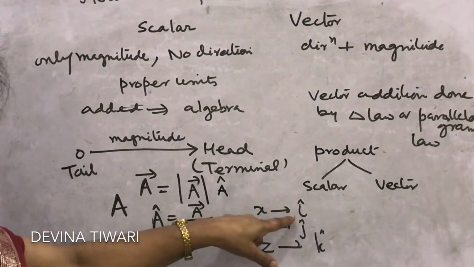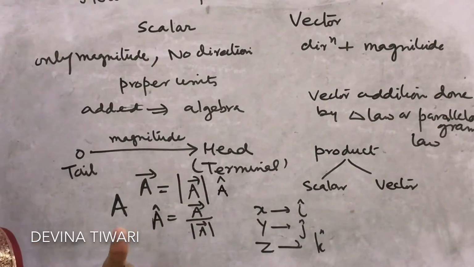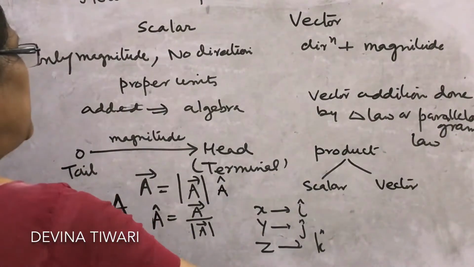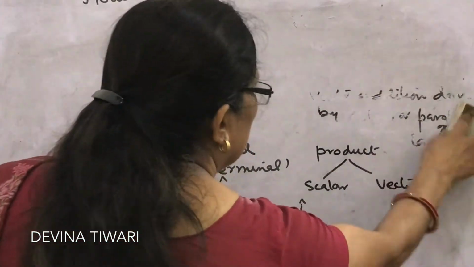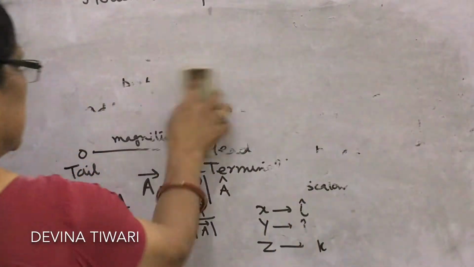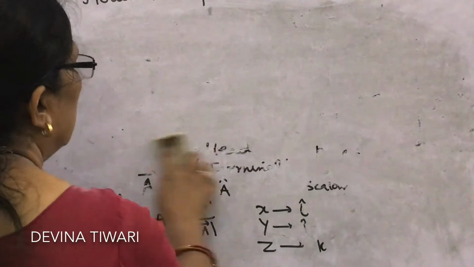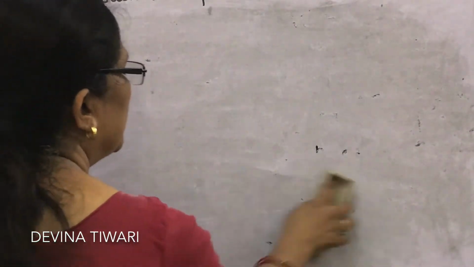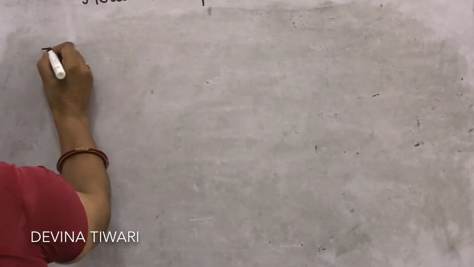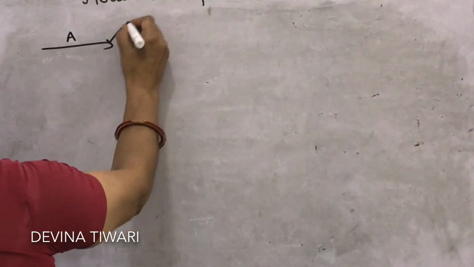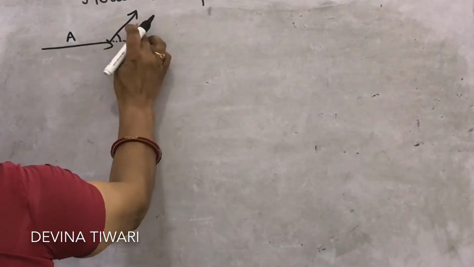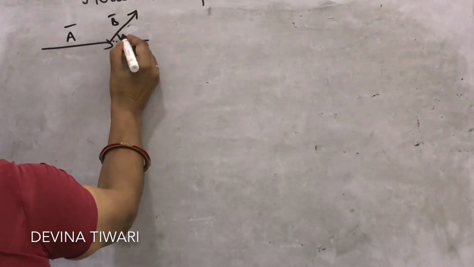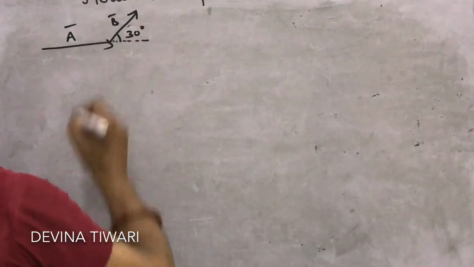For the negative x axis, we put a minus sign. Similarly for the negative y and z axes. Mainly, how to find the angle between vectors? You know, the angle between two vectors is always taken either between tail to tail or between head to head. Suppose in this example, this is the vector A and this is the vector B. It is given that this is the angle, suppose 30 degrees.